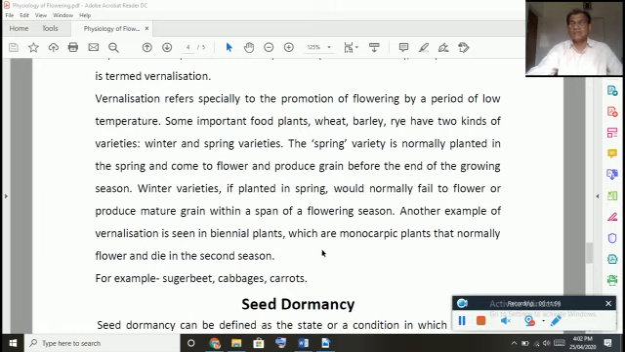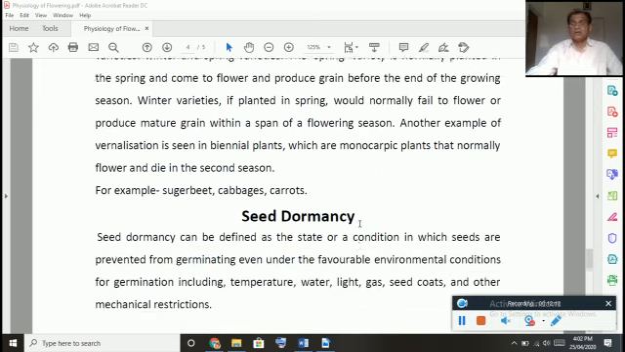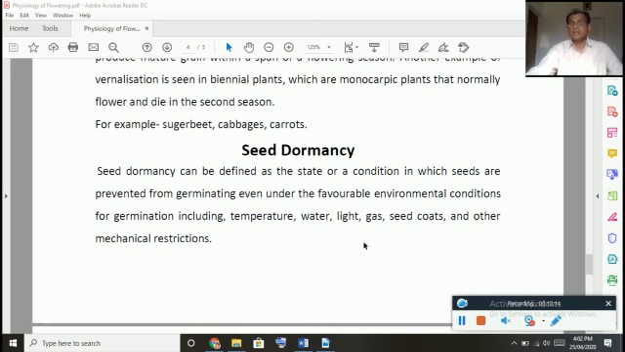So we find vernalization in several plants, particularly the sugar beet, cabbage, carrots, etc. Monocarpic plants, in the sense they produce flower and die in one season. And now lastly, let me tell you about dormancy.